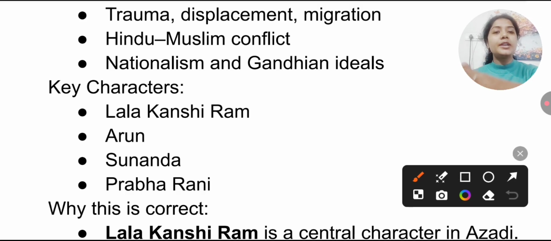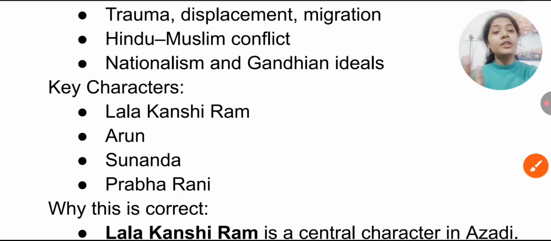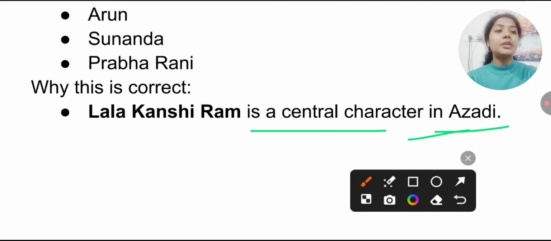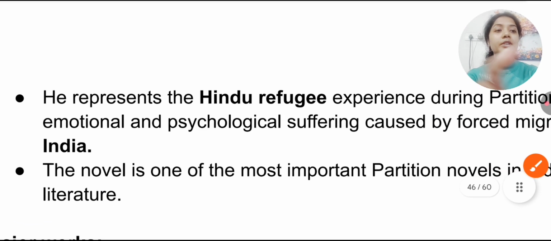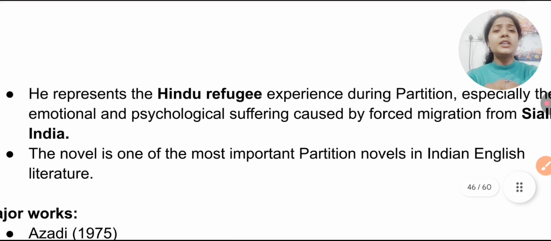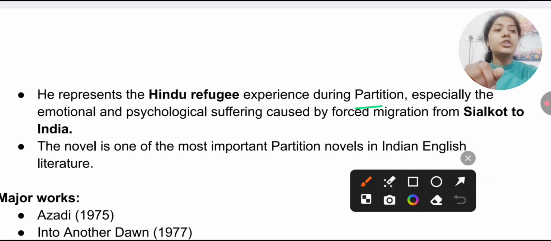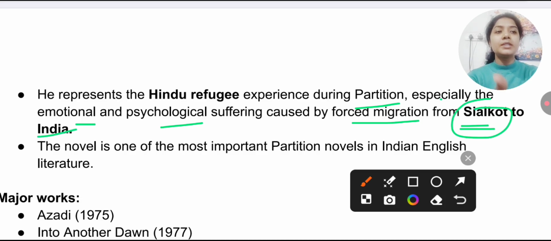The key characters to remember in this work are Lala Kanchiram, which is actually part of the question, Arun, Sunanda, and Prabharani. Lala Kanchiram is a central character in Chaman Nahal's Azadi, 1975. This character represents the Hindu refugee experience during partition, especially the emotional and psychological suffering caused by forced migration from Sialkot to India. Remember the place, because they also ask from which work this place is taken.